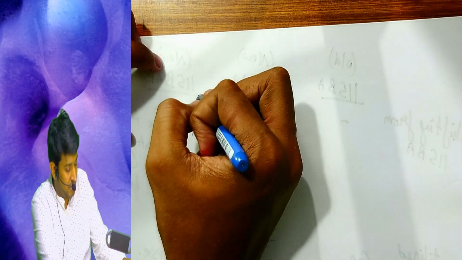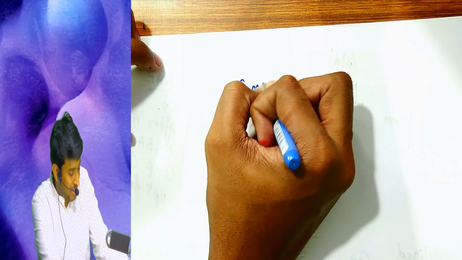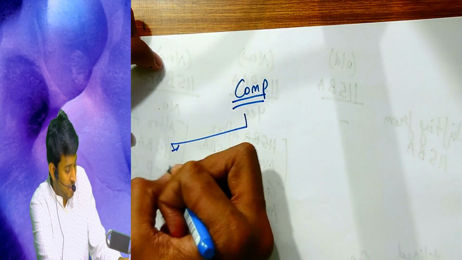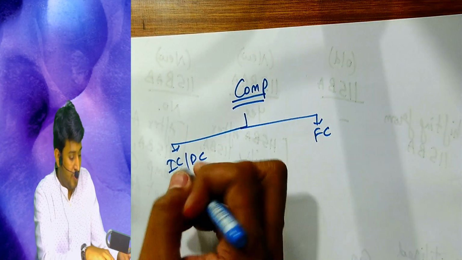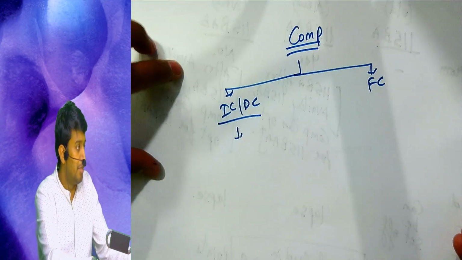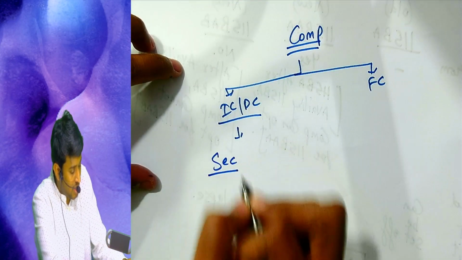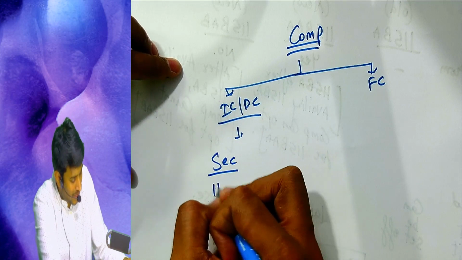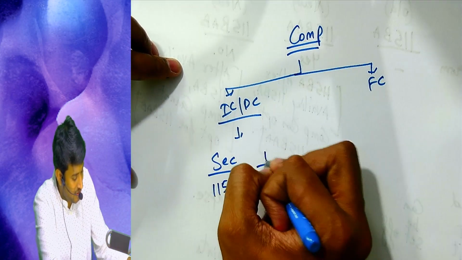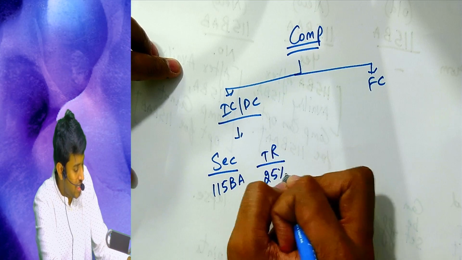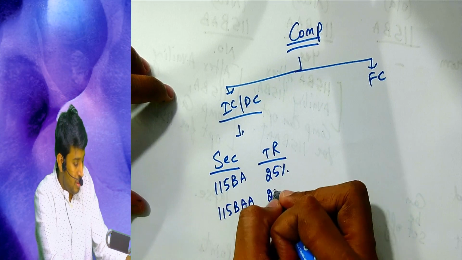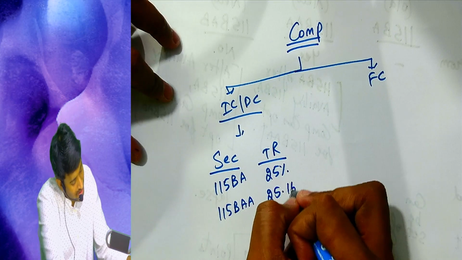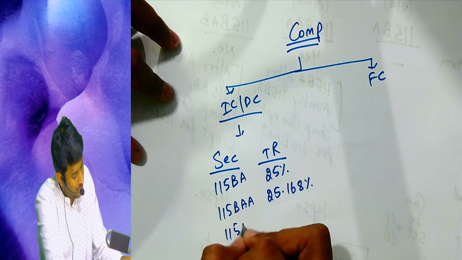So how many sections do we have, sir? Now please understand, companies are of two types. One is called Indian company or domestic company, one is called foreign company. For domestic companies, we have a few sections. If you avail 115BA, what is the tax rate, sir? 25% before cess. If you avail 115BAA, 25.168%. If you avail 115BAB,